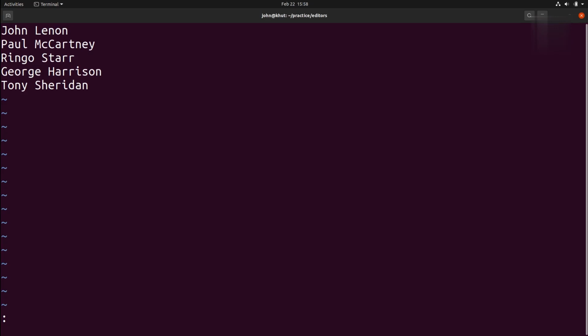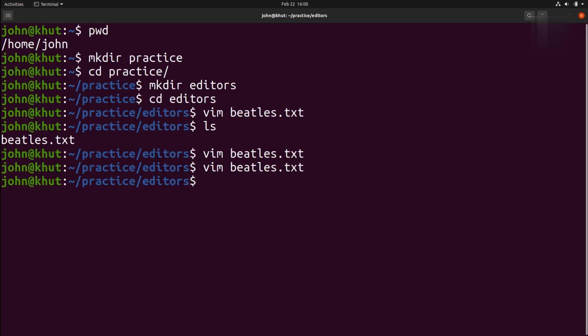In that case, I will just type :q!. It stands for quit without saving. But just before I press enter, let me show you something else. I also could have typed :w! and then a text file name, thebeatbrothers.txt. :w! stands for save as. However, I'll just go ahead and delete this. I will just quit without saving by typing :q!.